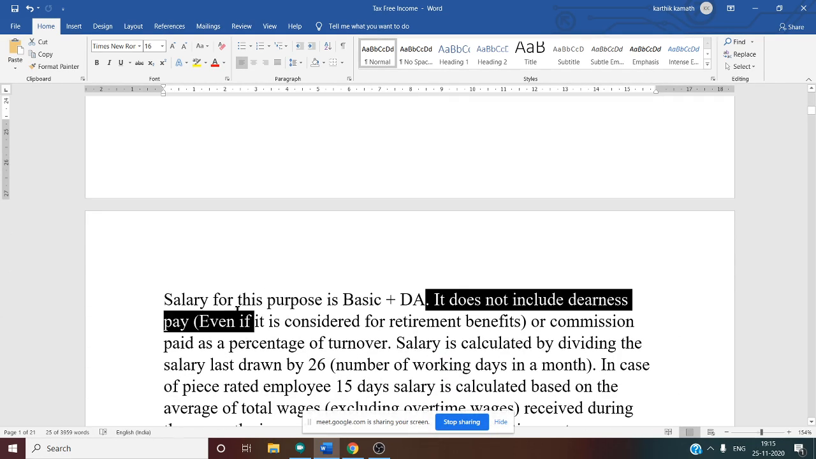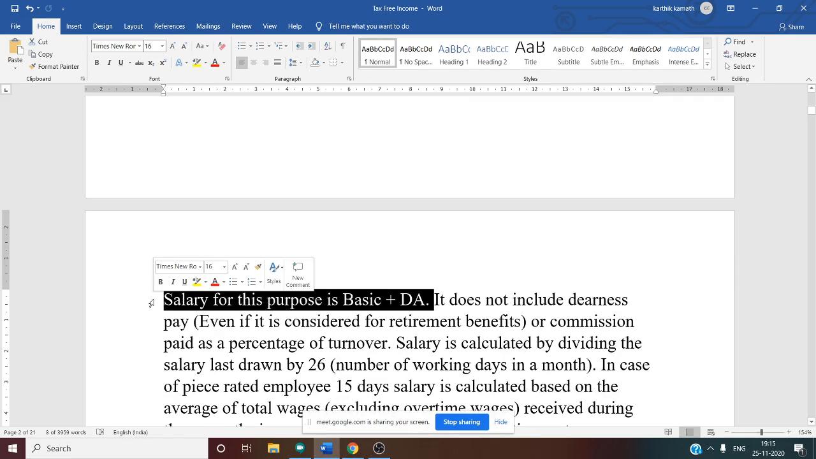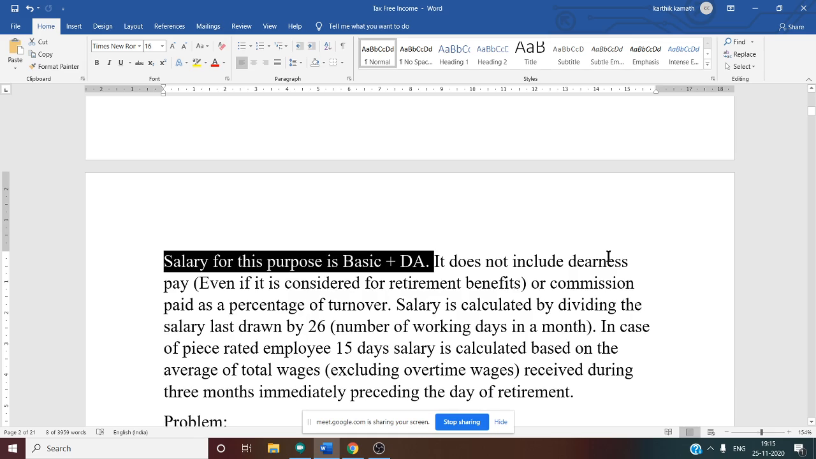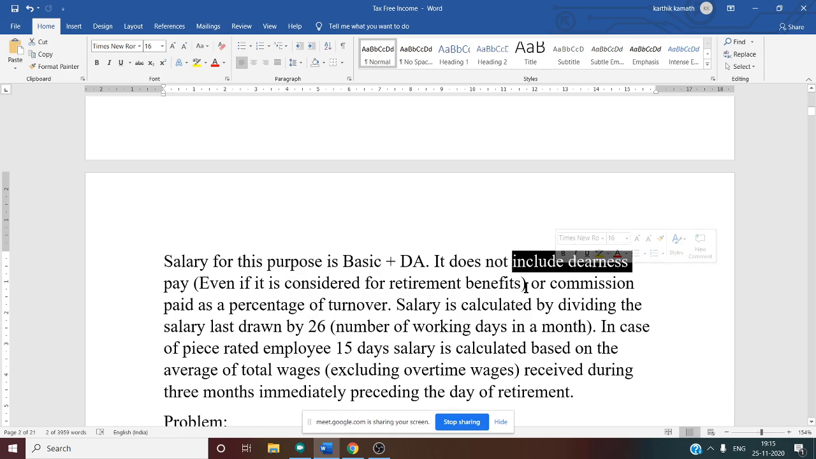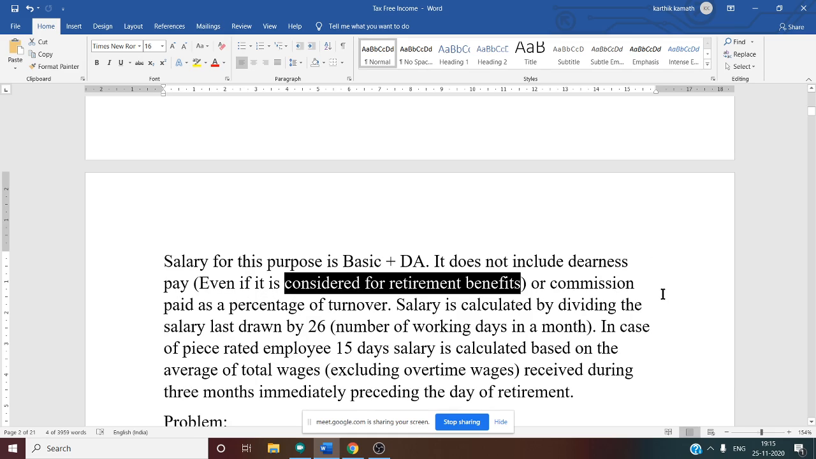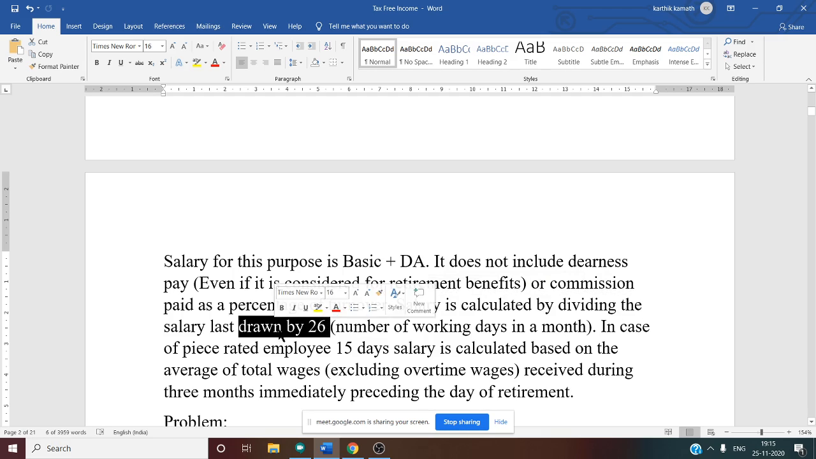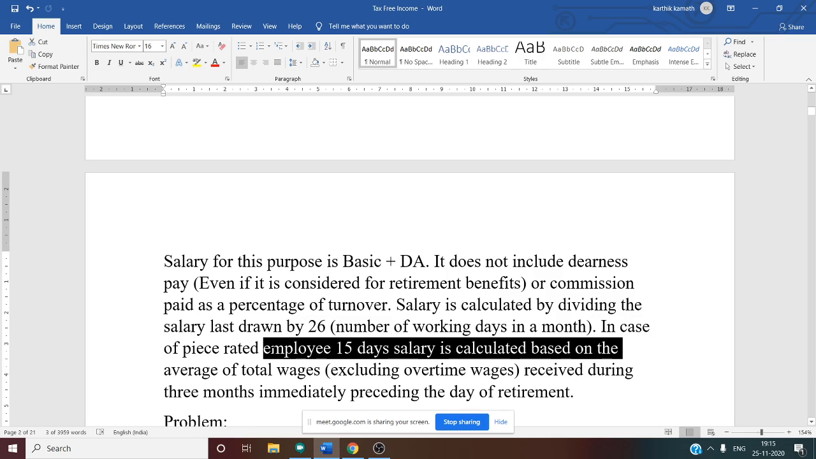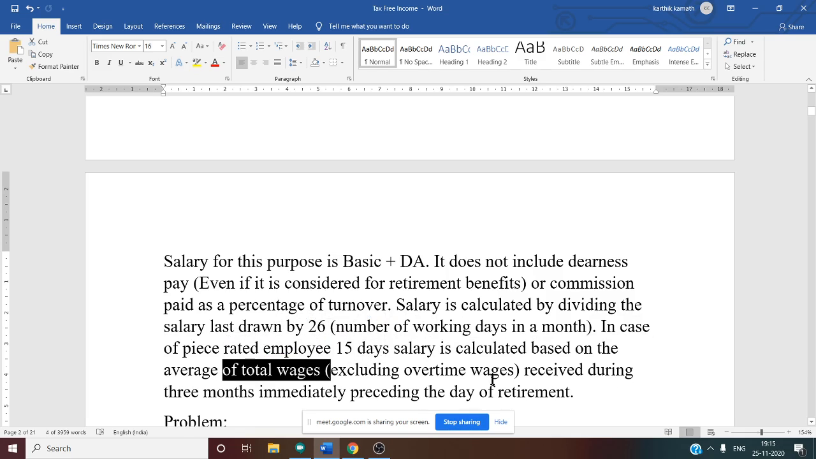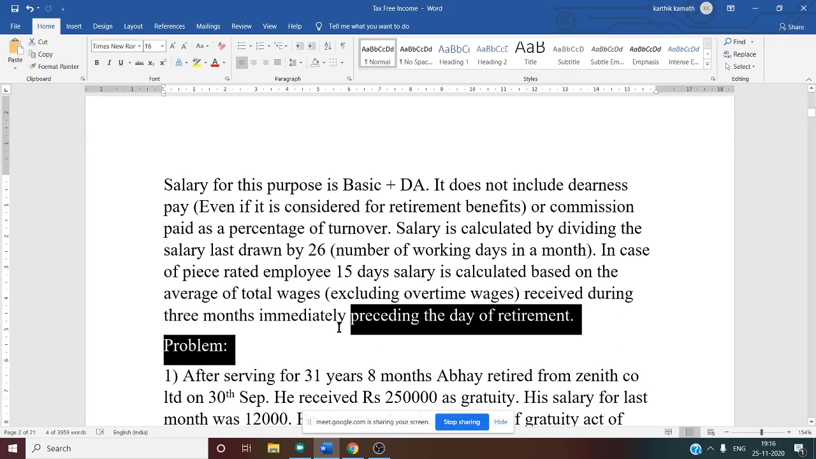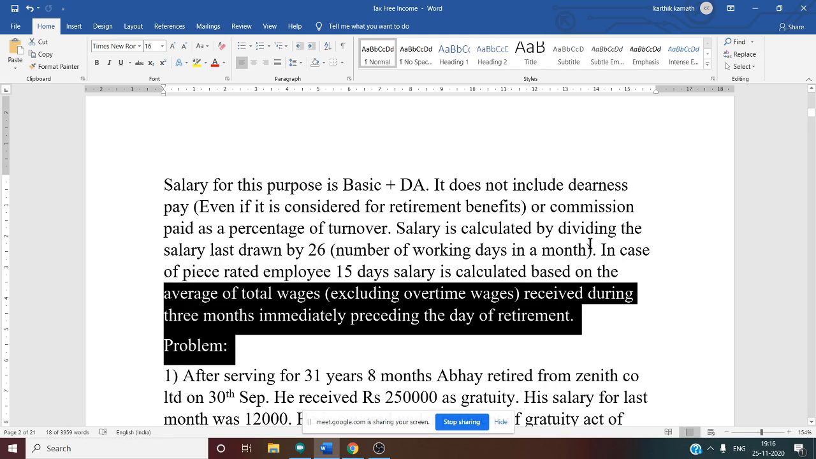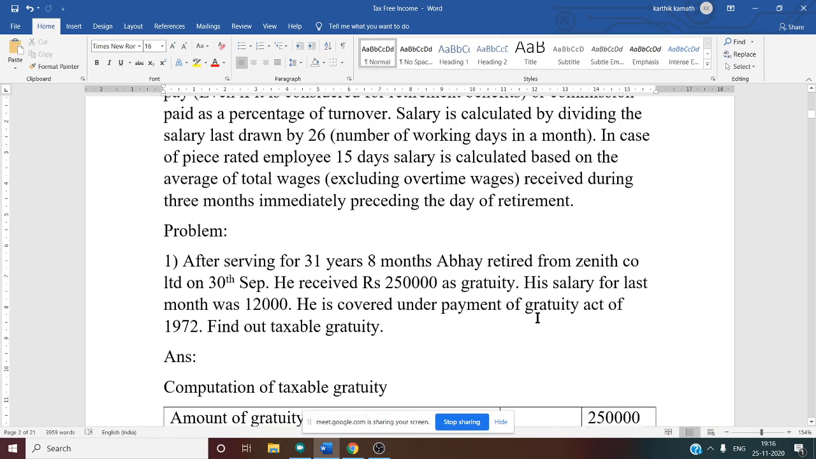And one more thing, whenever an employee is covered under the gratuity act, salary means basic plus DA, and it does not include dearness pay, that is DP, even if it is considered for retirement benefit. Also, it does not include commission, even if it is given as a percentage of turnover. And salary is calculated by dividing last drawn salary by 26. Why 26? Because that is the number of working days in a month, so Sundays are not included. In the case of a piece-rated employee, 15 days salary is calculated based on average total wages, excluding overtime wages, received during the 3 months immediately preceding the day of retirement. This information is not that relevant. You only have to remember 26 days in the month.